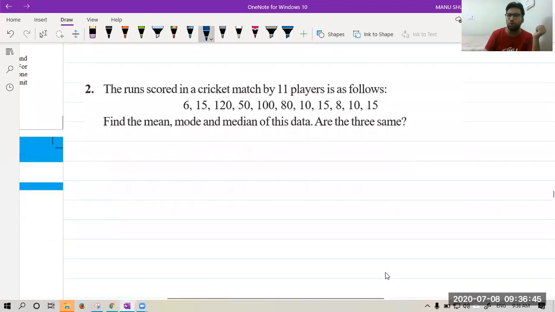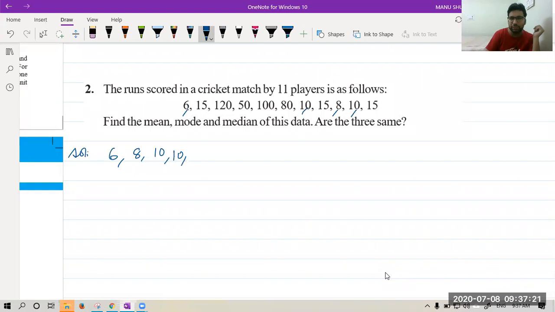In this question, question number 2, we have 11 players. Again, an odd number of terms. The formula is applicable only for an odd number of terms. So in this case also, we will first arrange the data in ascending order. First number is 6, second number is 8, third number is 10. There are 2 tens. Fifth number is 15, 3 times: 15, 15, 15.